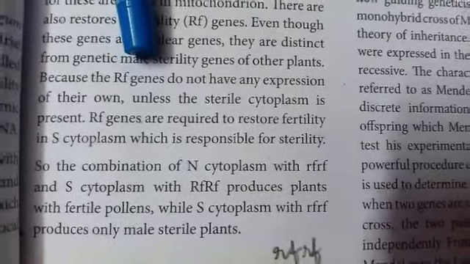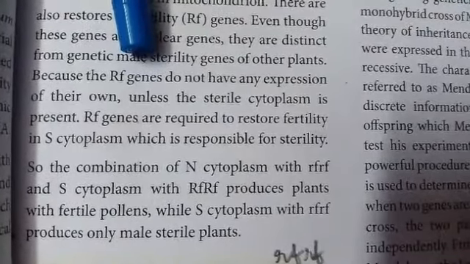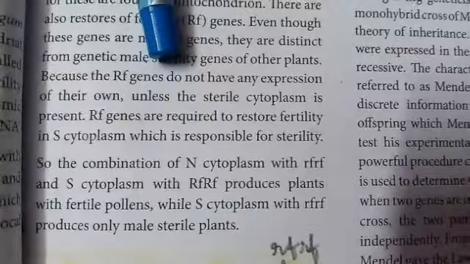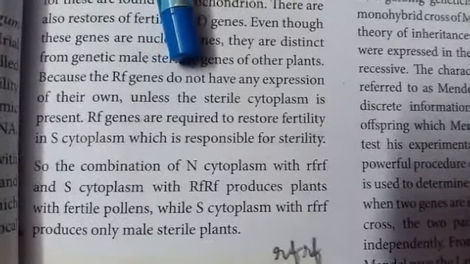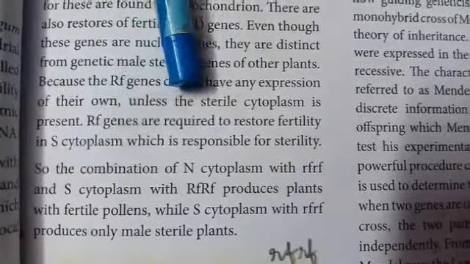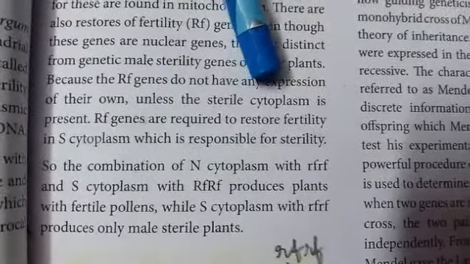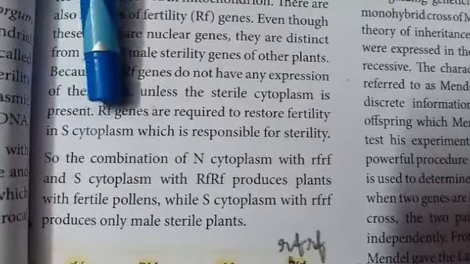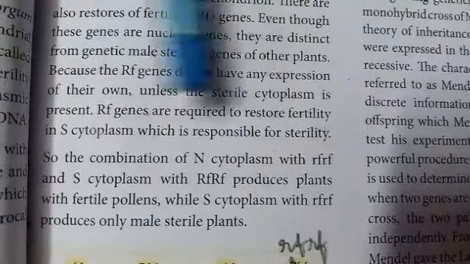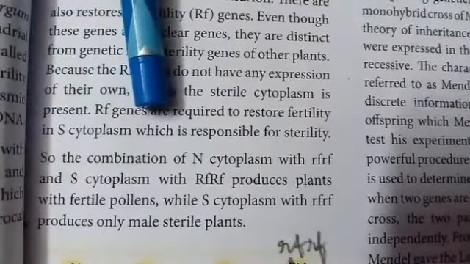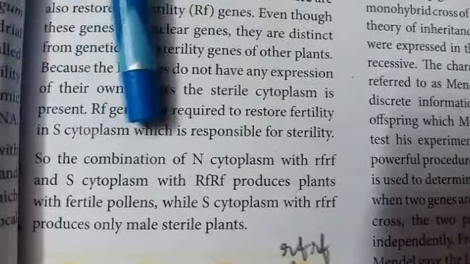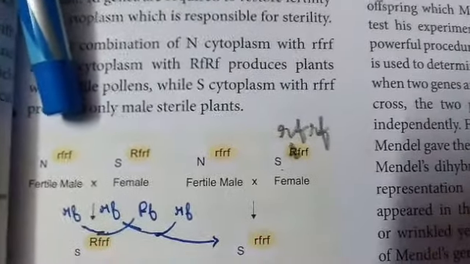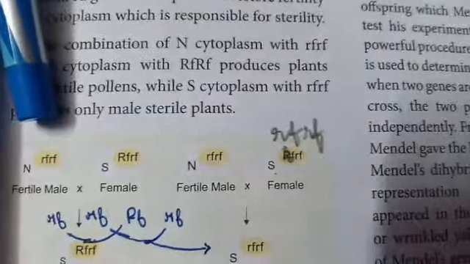So these Rf genes do not have their own expression. Their function is expressed only when combined with the sterile cytoplasm. The Rf genes are required to restore fertility. They maintain the fertility in S cytoplasm, that is sterile cytoplasm, which is responsible for sterility. The combination of N, that is normal cytoplasm, with small rf means it cannot contain the restorer of fertility factor.